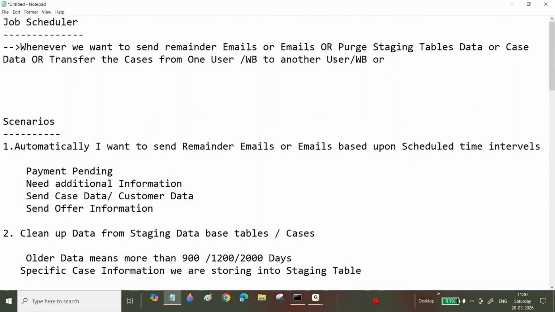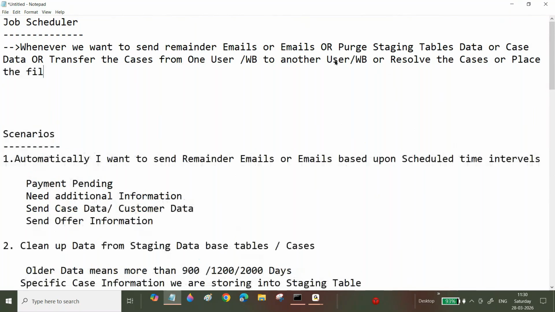Or resolve the cases. Or place files into specific folder paths.